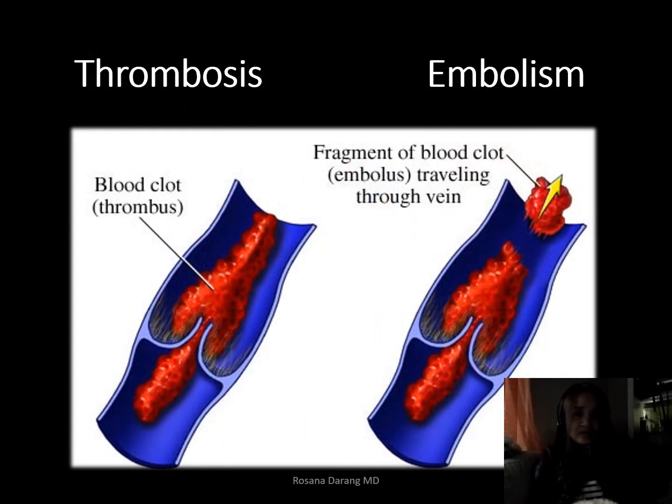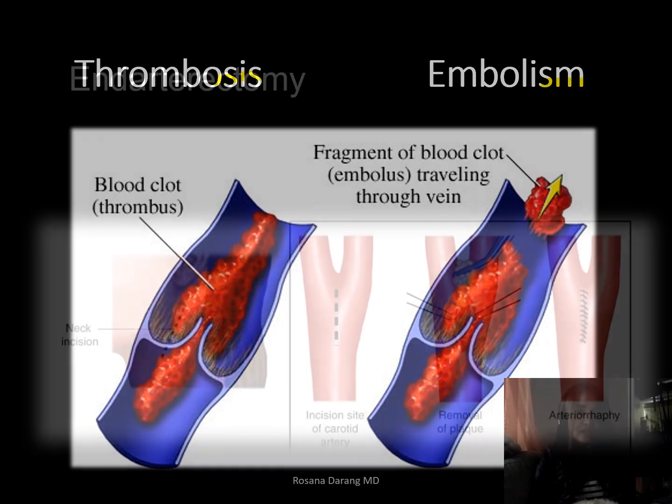So right here is another image showing you a blood clot versus an embolus. Thrombosis is the condition of having clots, and embolism is the condition of having an embolus. So we have two suffixes right there, osis, and we gave that before. We said osis means condition of, and so is ism. Sometimes we just choose one over the other. There's no special reason for it.